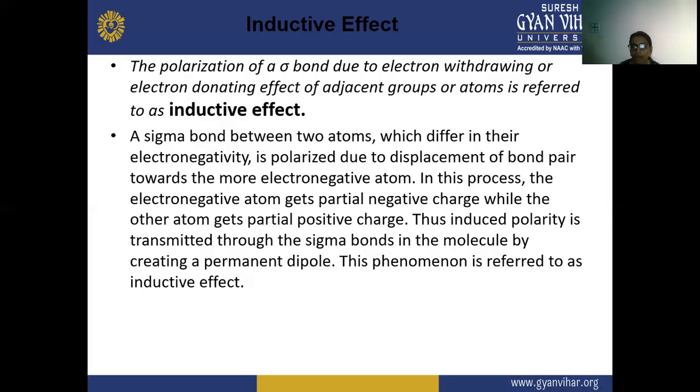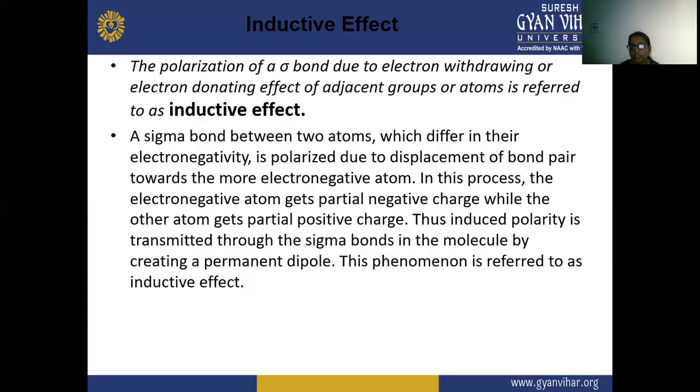For example, a group or atom, such as oxygen. In the case of COOH, the oxygen withdraws electrons from the carbon, so there is a partial negative charge on the oxygen and a partial positive charge on the carbon.